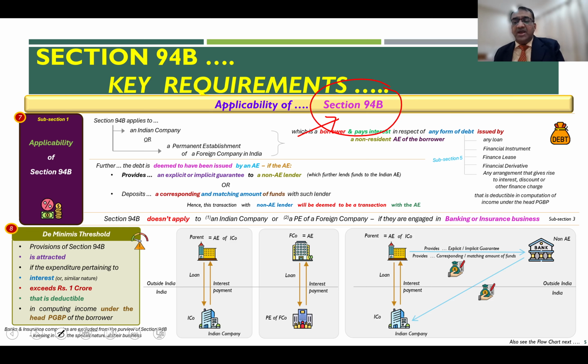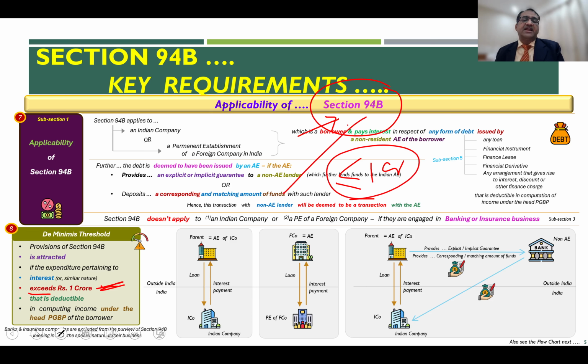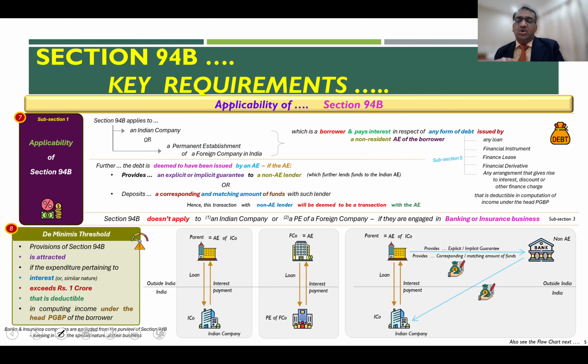Section 94B has a monetary threshold of 1 crore. So the provisions of Section 94B are attracted if the expense relating to interest or of a similar nature exceeds 1 crore rupees. Therefore, up to 1 crore rupees of interest expense, Section 94B doesn't apply. So this is the de minimis threshold which has been given under the Indian Income Tax Act 1961.